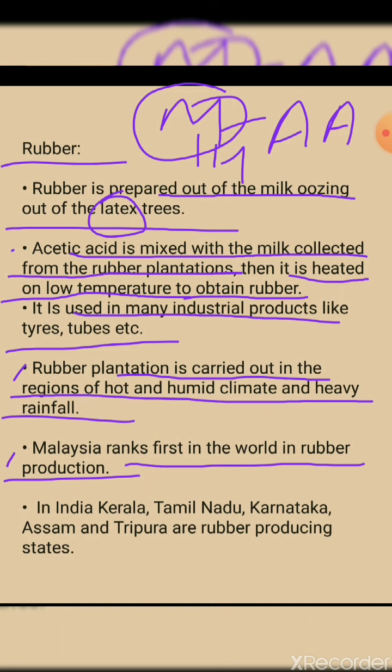That is Malaysia. Next, in India, Kerala, Tamil Nadu, Karnataka, Assam and Tripura are rubber producing states. These are the states where rubber is being produced.